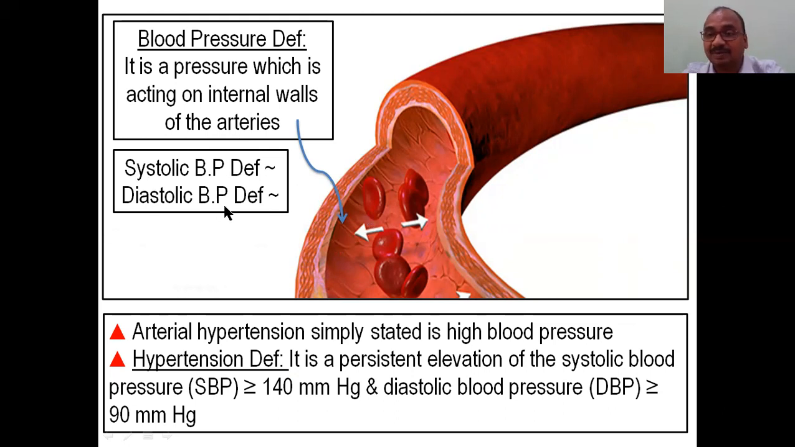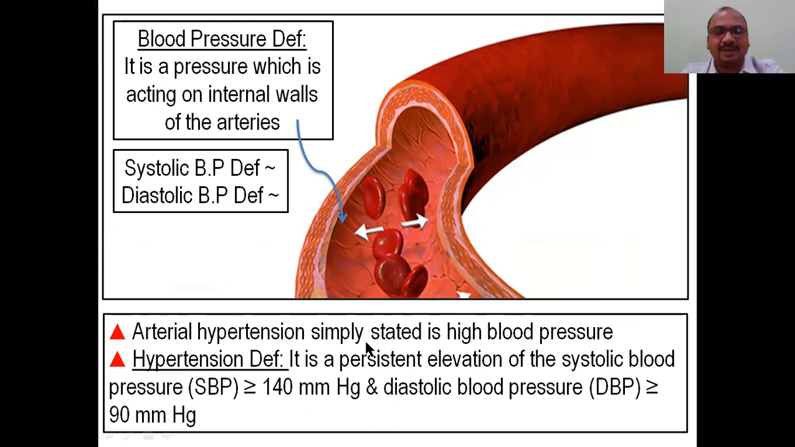What is diastolic blood pressure? Systolic blood pressure is nothing but the blood pressure acting on the internal walls of the arteries during the systole. It is called systolic blood pressure, 120. Just now we saw. Diastolic blood pressure: during the diastole, how much blood pressure is there in the body? That pressure acting on the internal walls of the arteries is called diastolic, and it is 80. So this is one definition, this is another definition. And see here, we are always considering the arteries.